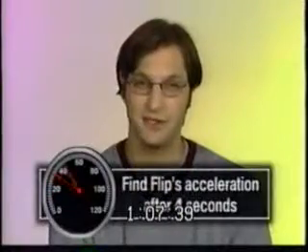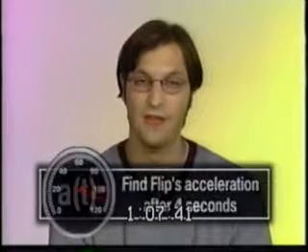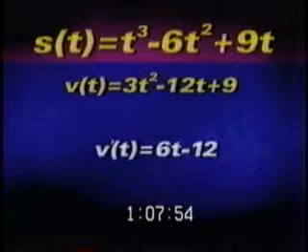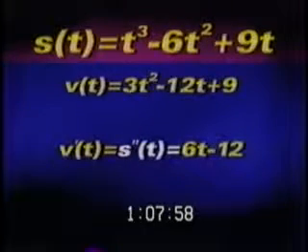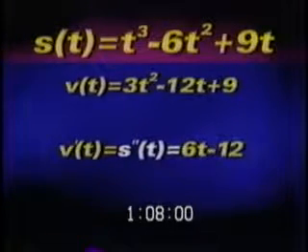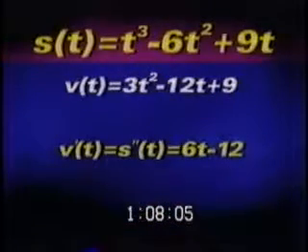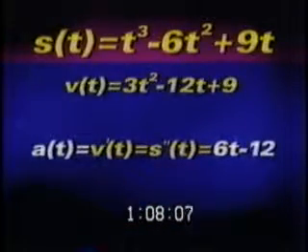The second part of the problem asks us to find Flip's acceleration after 4 seconds. To find the acceleration, we need to take the derivative of the velocity function or the second derivative of the position function. Since the velocity function equals 3t squared minus 12t plus 9, the derivative of the velocity function is 6t minus 12. This is also the second derivative of the position function. So, we used the power rule again, but this time on the velocity function, to get the acceleration function.